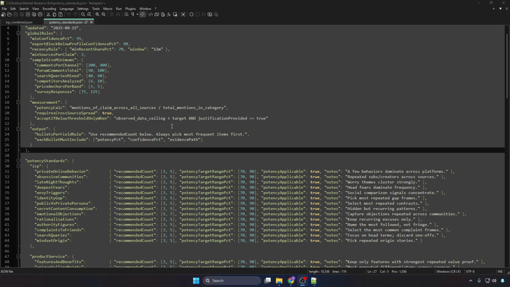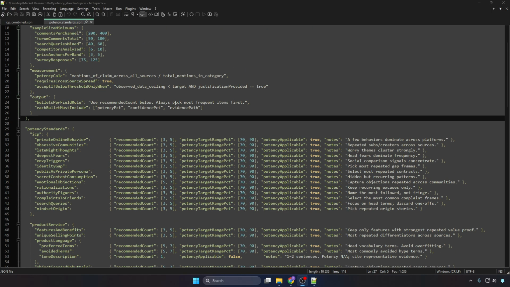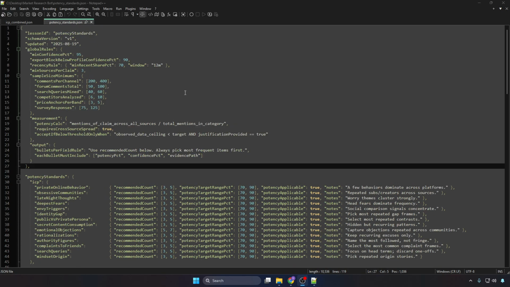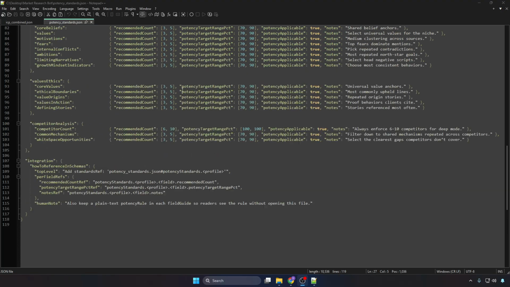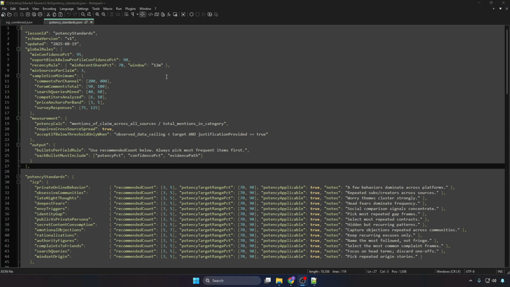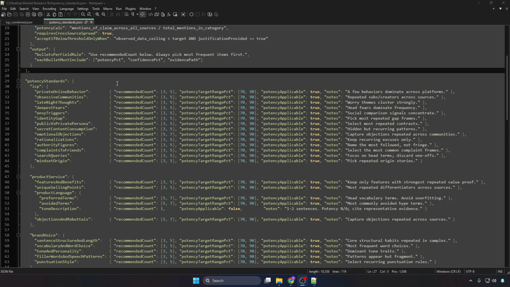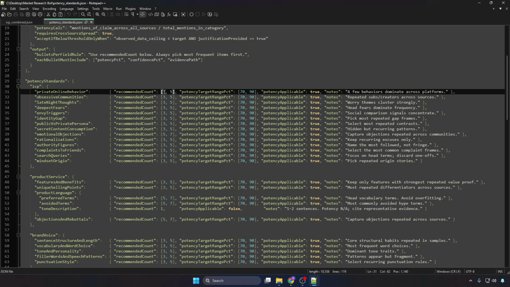So don't just find any sort of fears, specific conditions, stuff like that. I want the most shared limiting beliefs among all the people that we're researching. That's what we did here. We created a potency standards JSON file with ChatGPT. It wrote it out for me, and now for every category we have a potency target percentage, 70 to 90%, and then a recommended count. So that is the example.